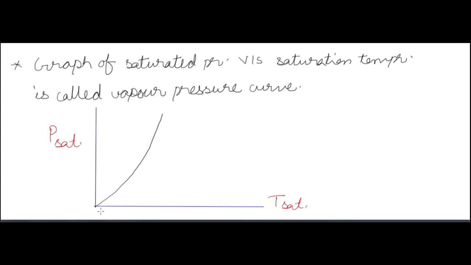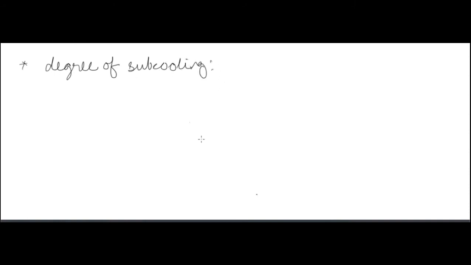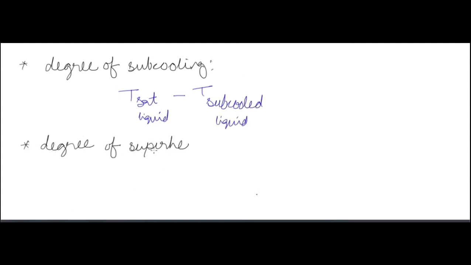All these topics will be seen in the phase diagrams that we will see in the latter part of the video. So degree of subcooling is saturation temperature of liquid minus temperature of the subcooled liquid. Degree of superheating is temperature of the superheated vapor minus temperature of the saturated vapor.